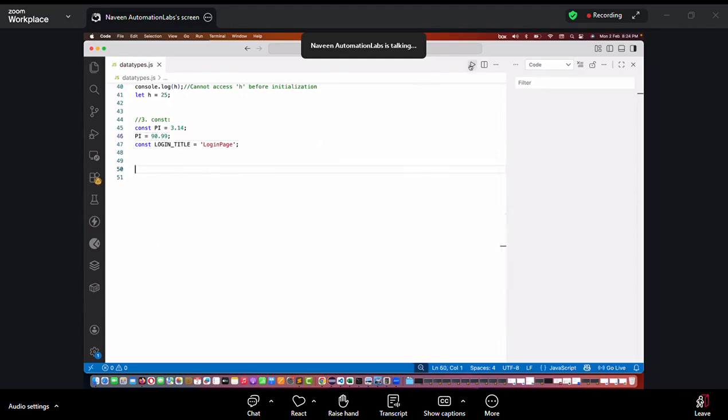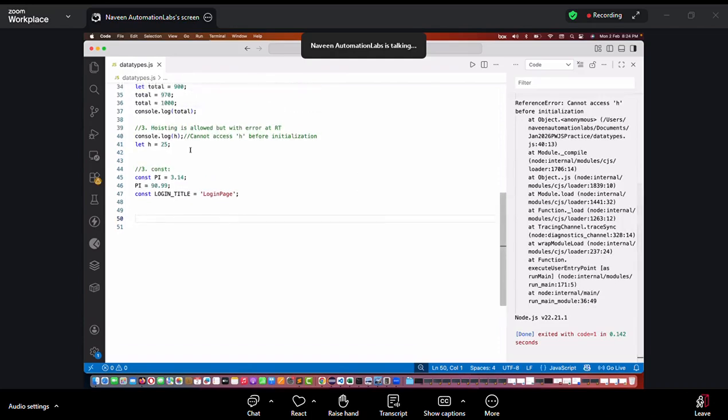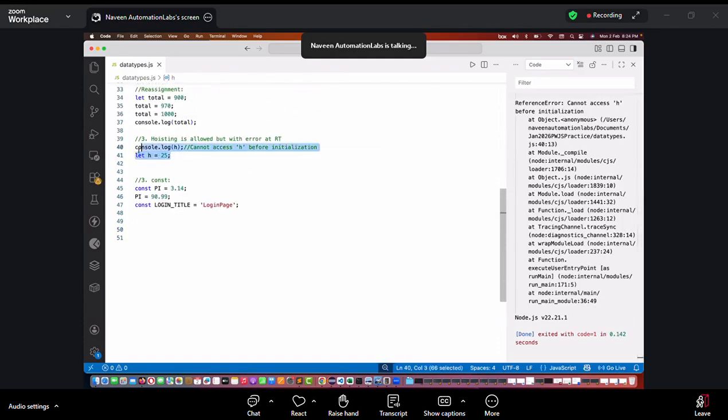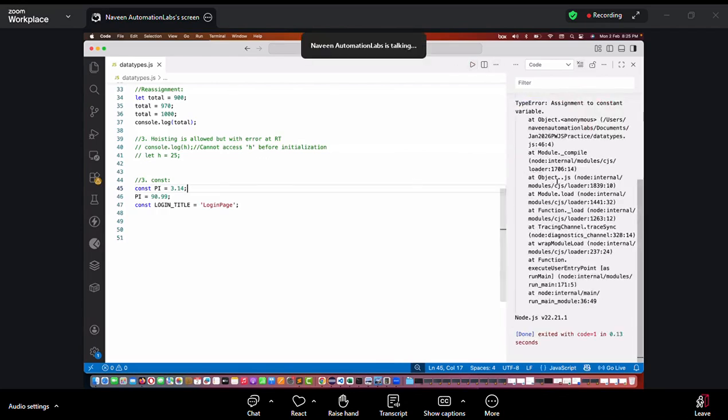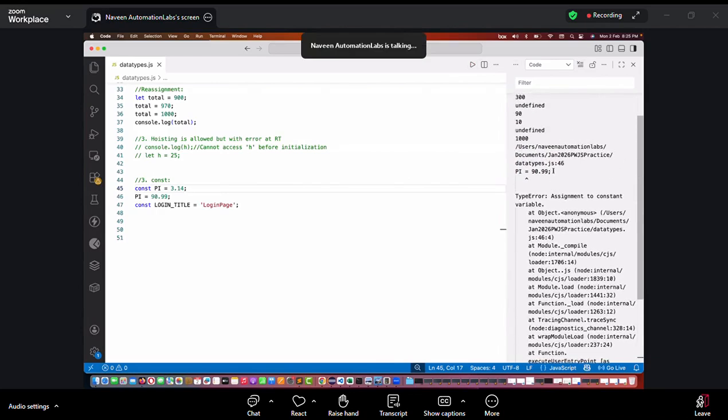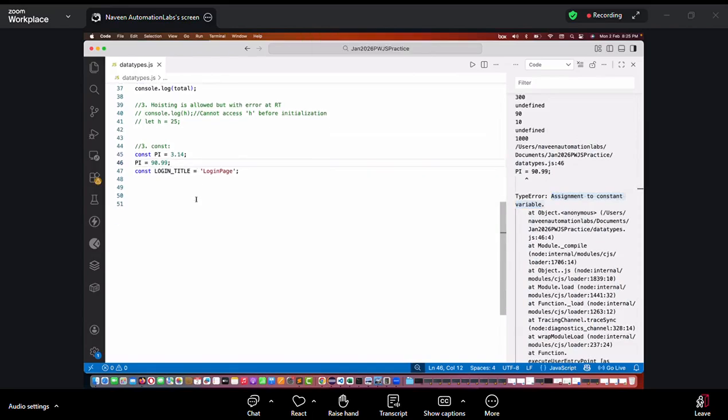Let's try to run it. See, it will start giving me the error. First of all, it is giving me the error, so can I comment it out? Control / to comment it out, and let's try to run it again. See what exactly the error is. It says, okay, PI is equal to 90.99, TypeError: assignment to constant variable. How can you reassign the constant variable? It's not allowed, right? Because this is a universal truth. This is a fixed value of pi, so I cannot change it.